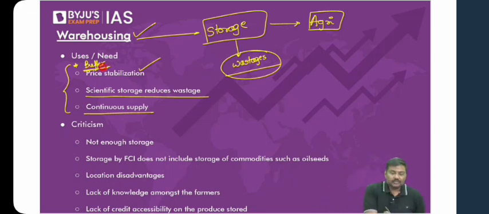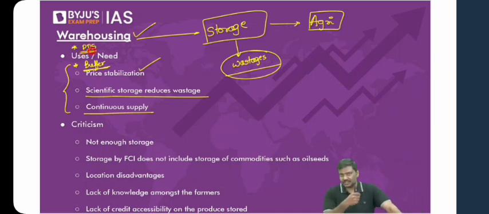Fifth, also you write it: for public distribution purposes. For public distribution purposes, Government of India runs a public distribution system. For that, they want to store and distribute the food grains over a period of time. So these are some of the reasons why we actually require the warehousing capacity or the storage capacity.